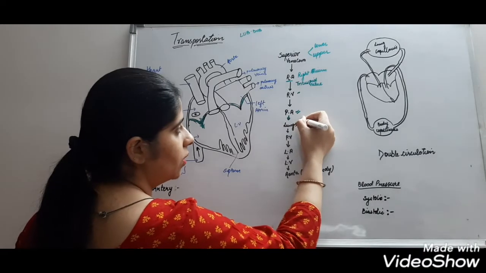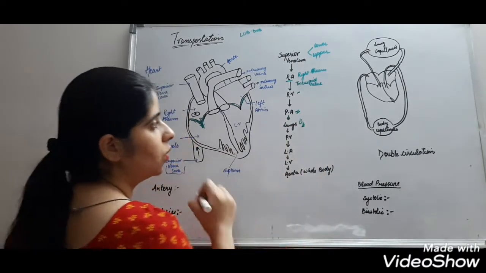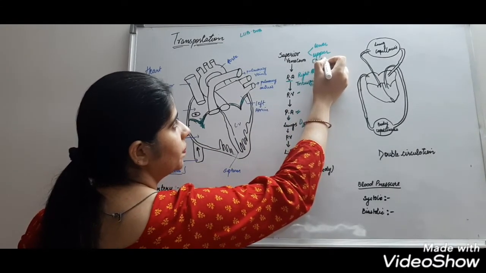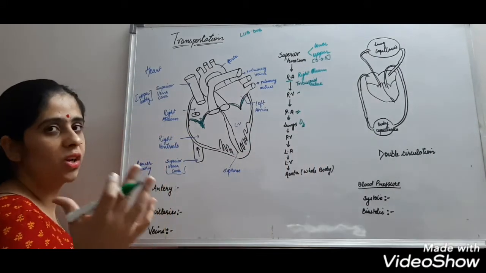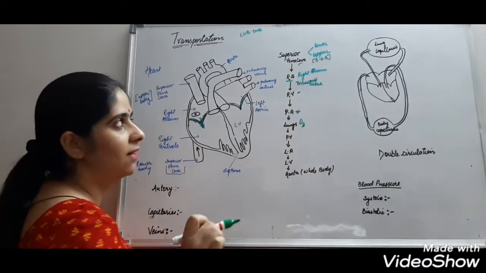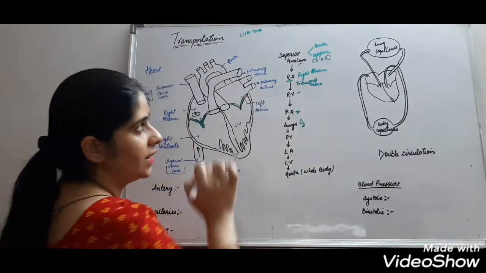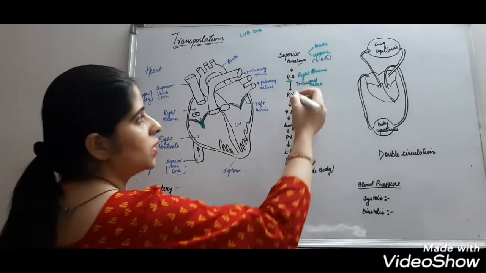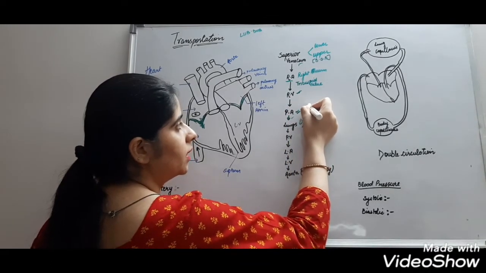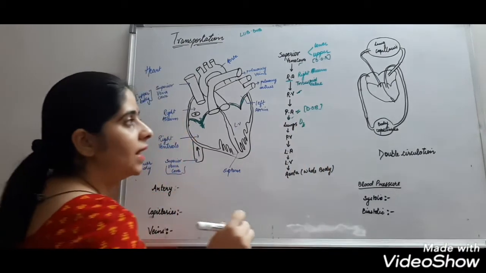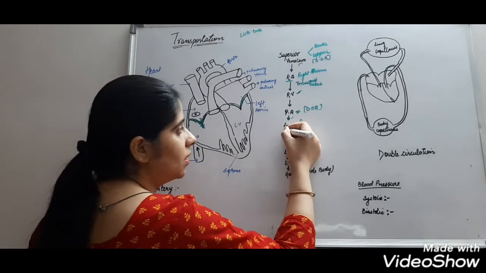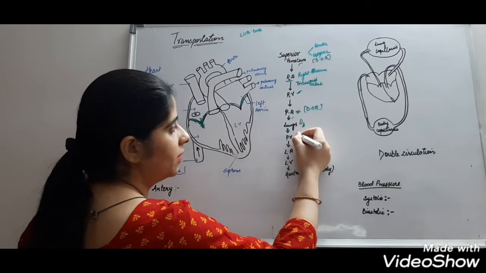In lungs, deoxygenated blood is converted into oxygenated blood. Here the blood was deoxygenated. All the oxygen was absorbed by the body and deoxygenated blood is collected by superior vena cava. Then it is transferred to the right atrium. Through tricuspid valve it goes to the right ventricle, and from right ventricle it goes to pulmonary arteries. Up to here the blood was deoxygenated blood. Then the blood is transferred to the lungs where the transfer of oxygen takes place, and from the lungs the blood goes to pulmonary veins.